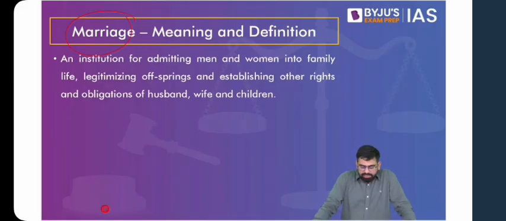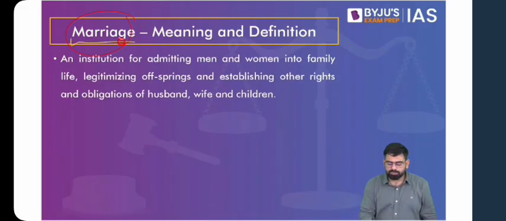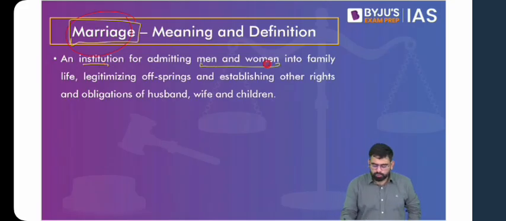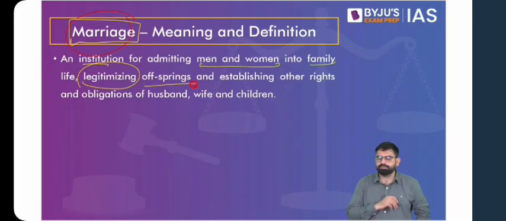A lot of ideas will follow from the idea of family, because when we talk about family, we generally tend to discuss this bond as well. Not that we focus solely on the bond of marriage, but yes, we do talk about the bond of marriage, the bond of birth, etc. Now, if we talk about marriage as an institution, we see that it admits men and women into family, legitimizing offsprings. What does that mean?